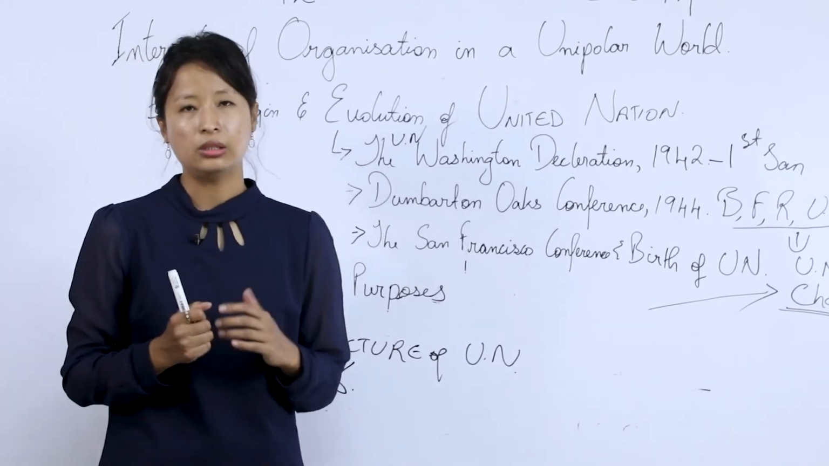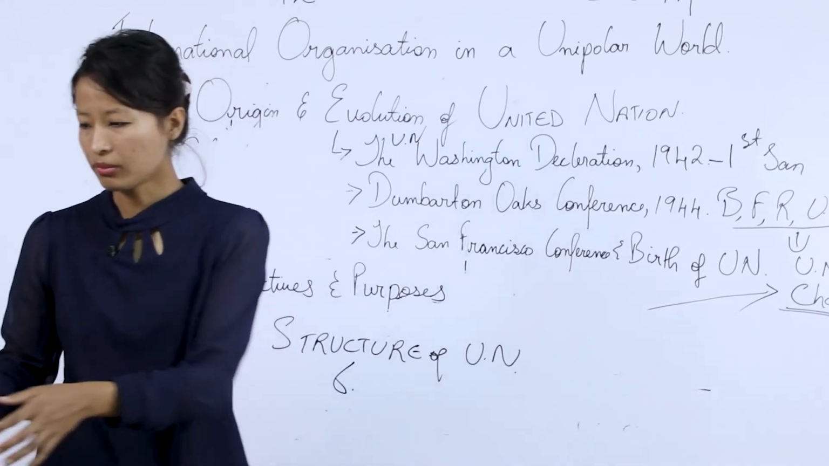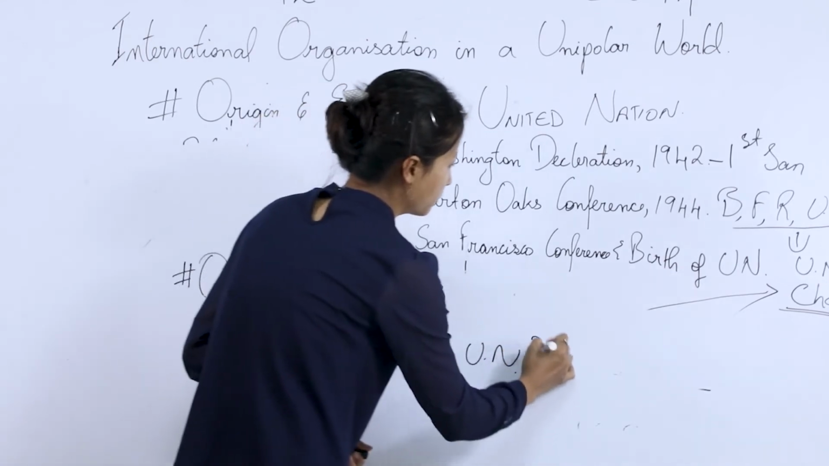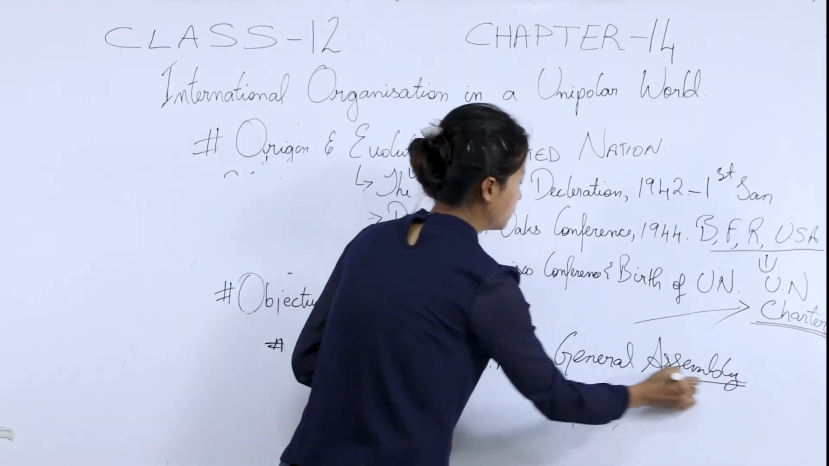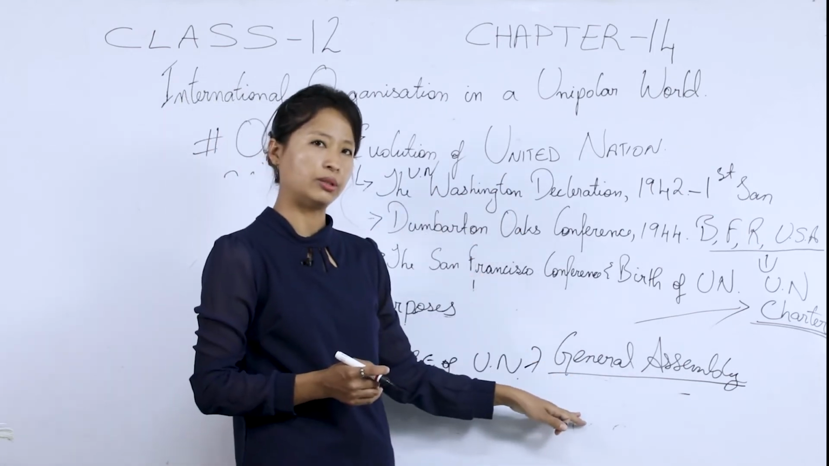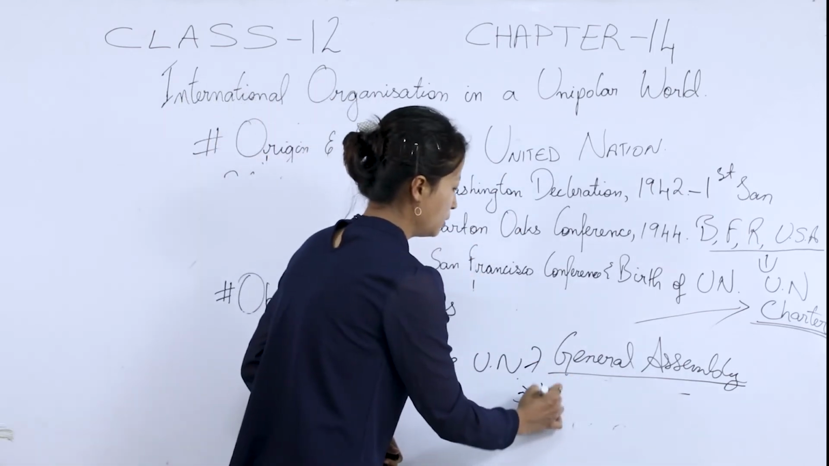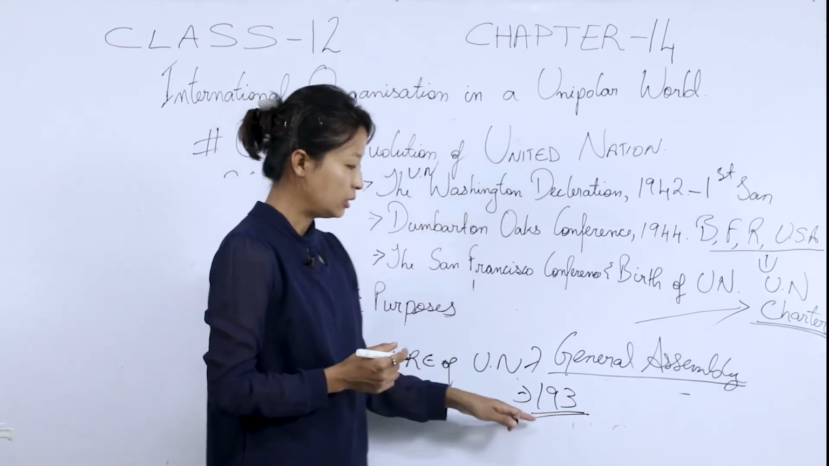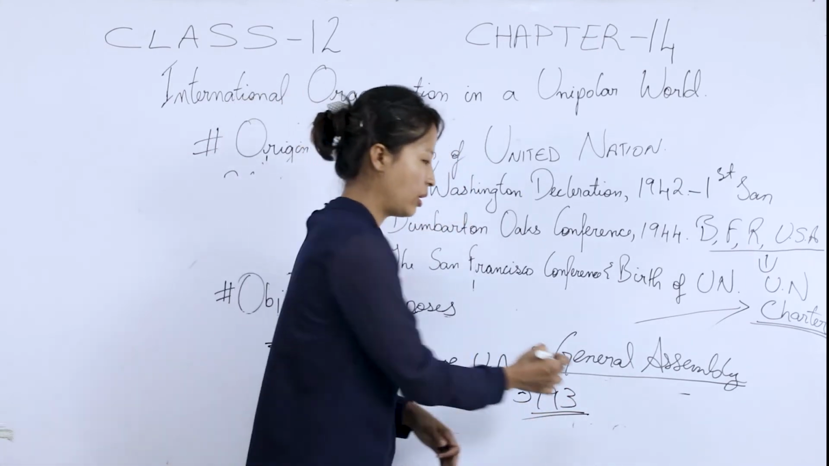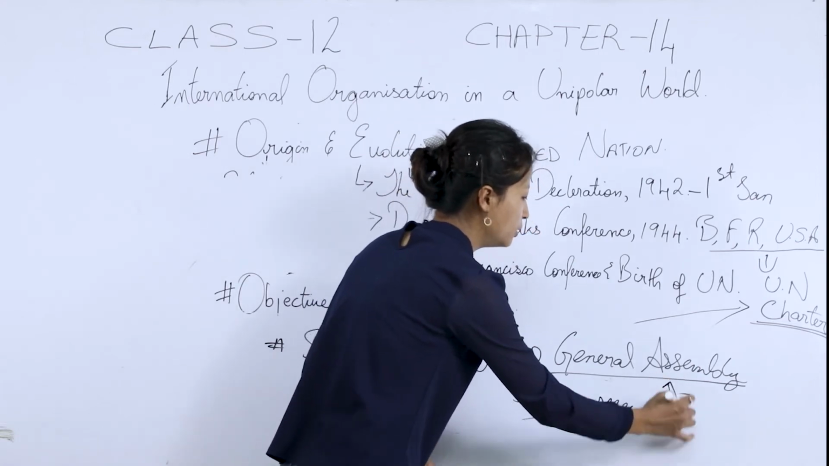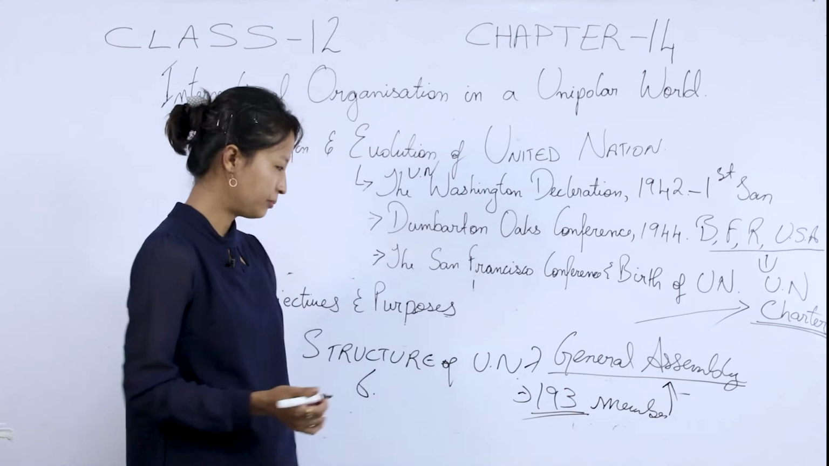The first is the General Assembly. Now, we should remember that under the General Assembly, all the members of the United Nations are members of the General Assembly. For example, the membership has increased to 193 countries at present. So these 193 countries are members of the General Assembly.